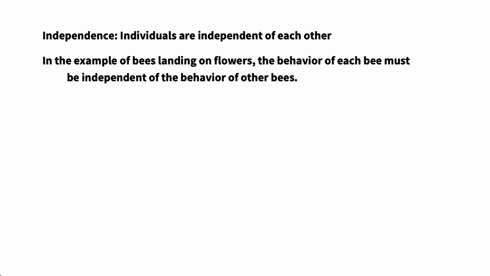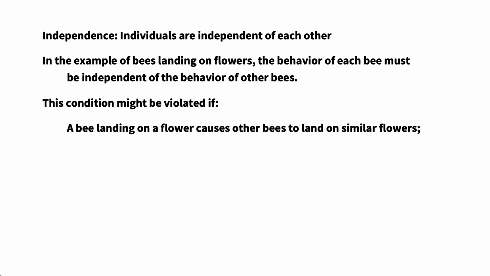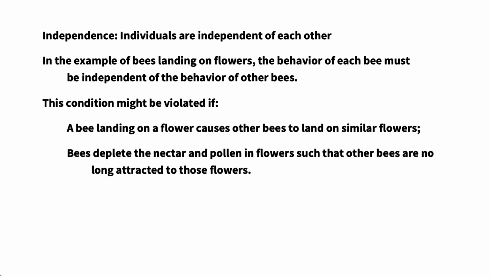The independence condition in this example is the requirement that the behavior of each bee should be independent of the behavior of other bees. If a bee landing on a particular flower, for example, causes other bees to tend to also land on similar flowers, or if an initial group of bees depletes the nectar or the pollen in some set of flowers in such a way that subsequent bees are no longer attracted to those flowers, then the counts may not be independent, since the behavior of individual bees in the population may then be affected by the behavior of other bees.